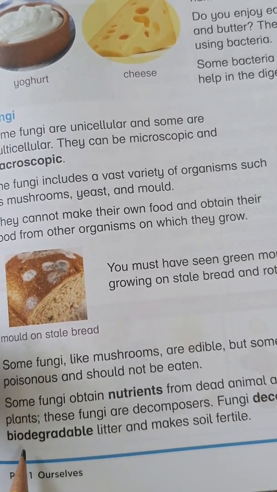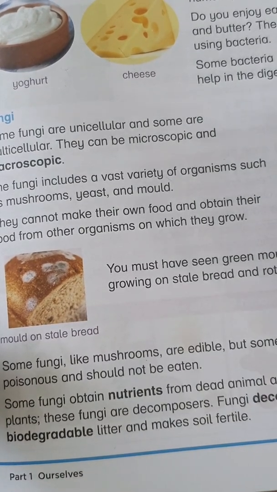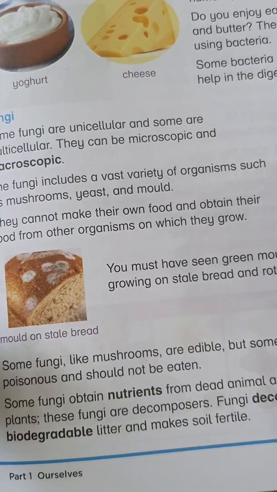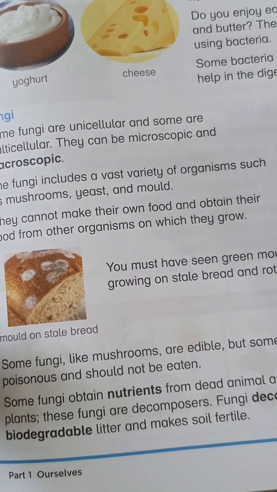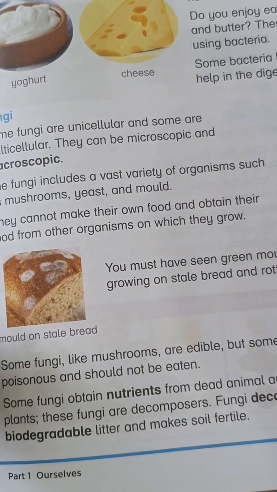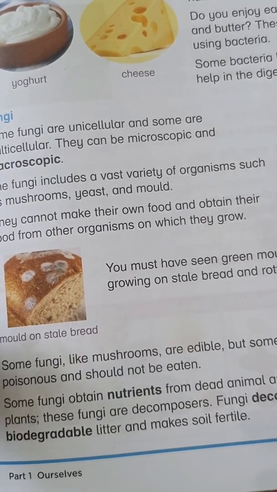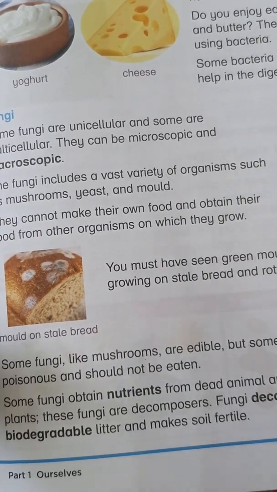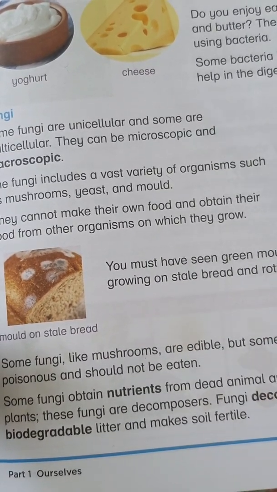Fungi decompose biodegradable litter and make soil fertile. What is biodegradable? It means when organisms die and mix in the soil, they don't make trash, they don't become like plastic. Plastic is not compostable, it doesn't help the environment stay clean, and it doesn't mix with the soil.